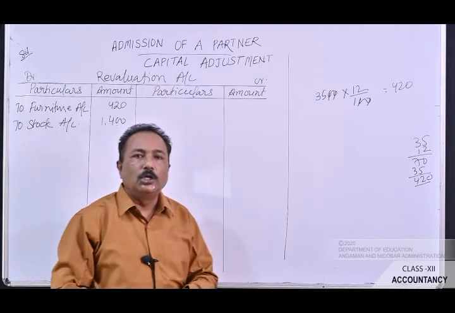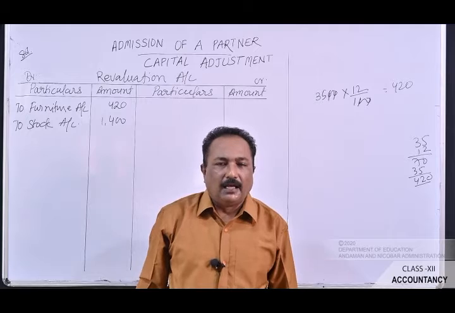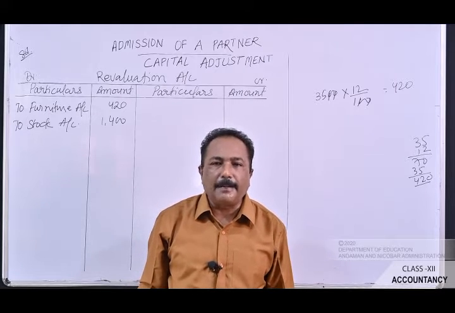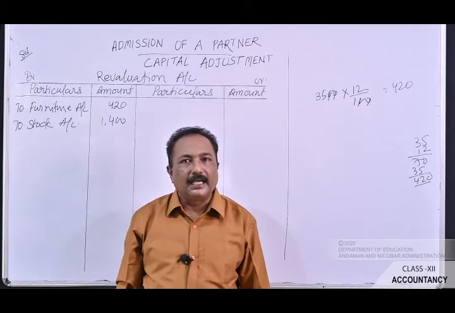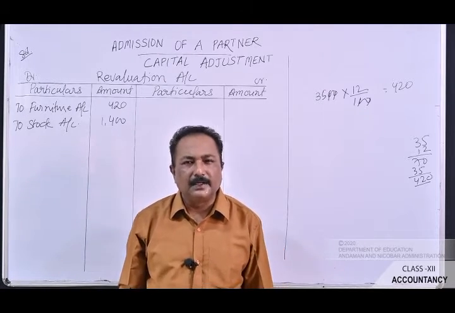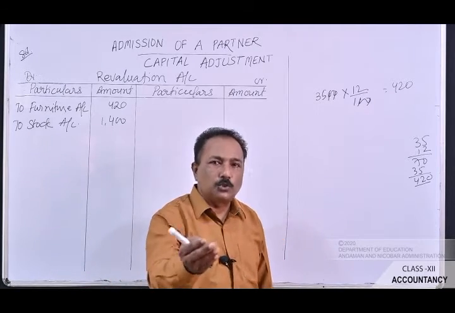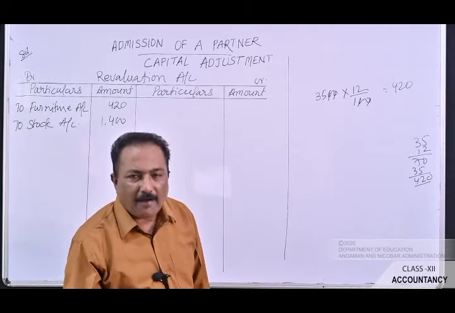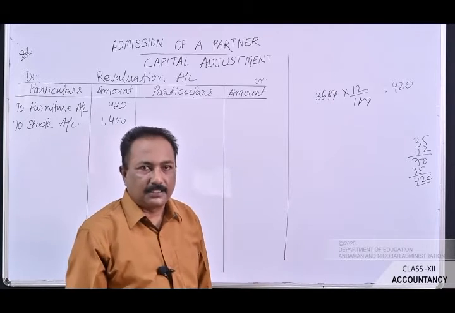Now let's pass on to the fourth information, and the fourth is that a reserve of 5% be created for doubtful debt. You know very well that a reserve for doubtful debt has to be created on the debtors. See the old value of debtors given in the old balance sheet. It is rupees 12,600, and you have to calculate 5% of the debtors.